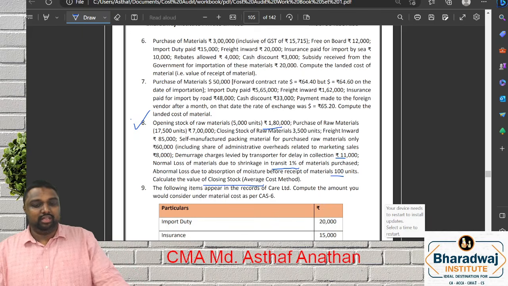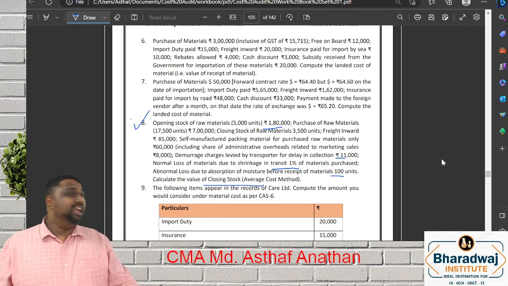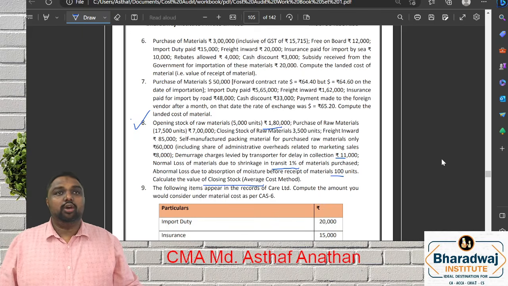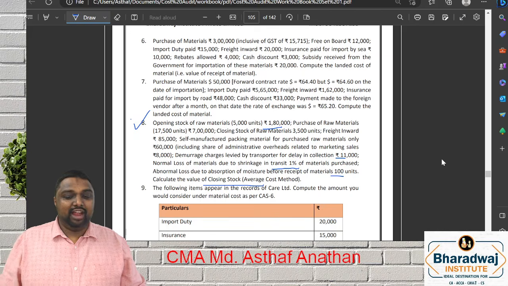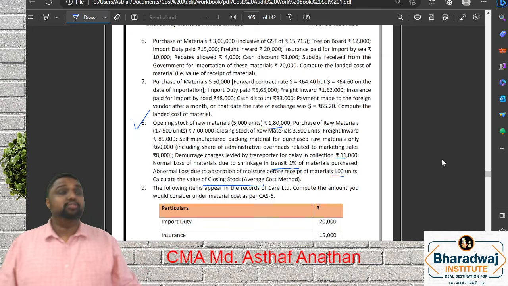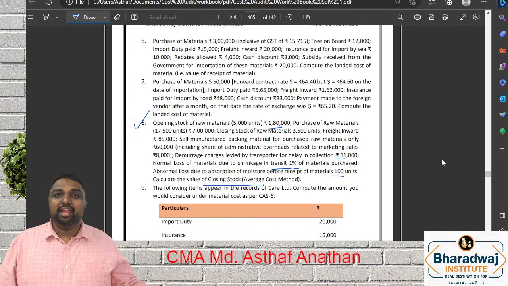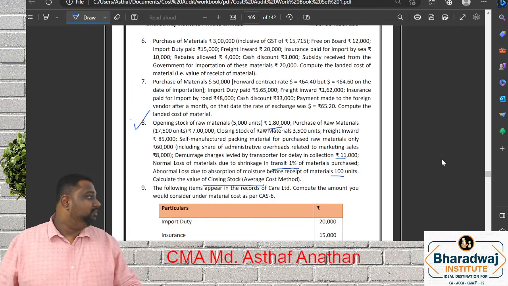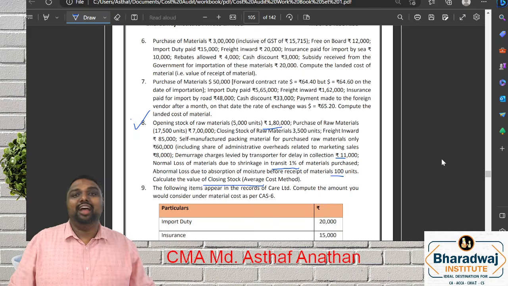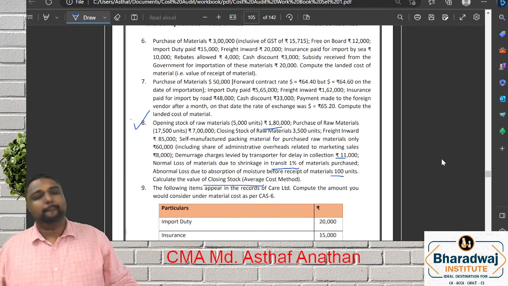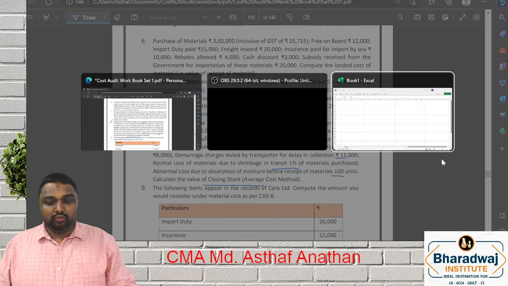They were using a method called the average cost method. So how can we find out the value of closing stock under the average cost method? Your opening stock part is also there, purchases part is also there. You have to take a method called average. Shall we start? Very good. So we will go for